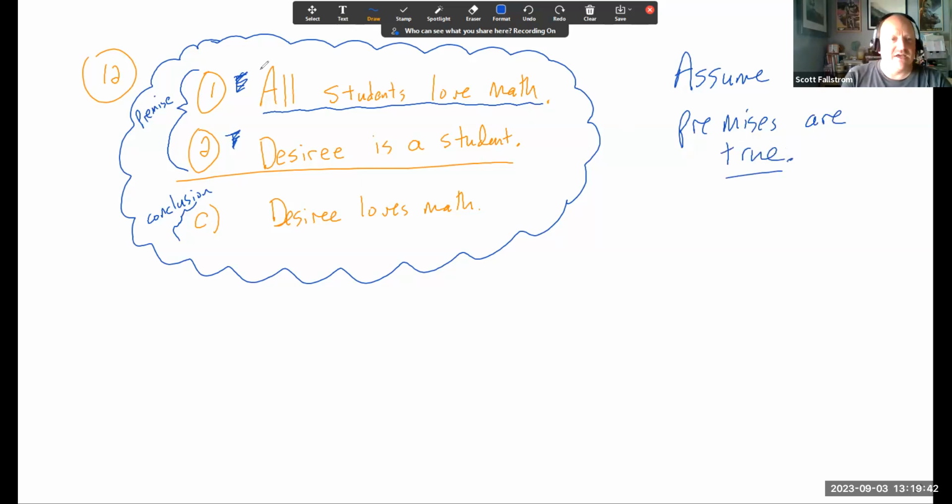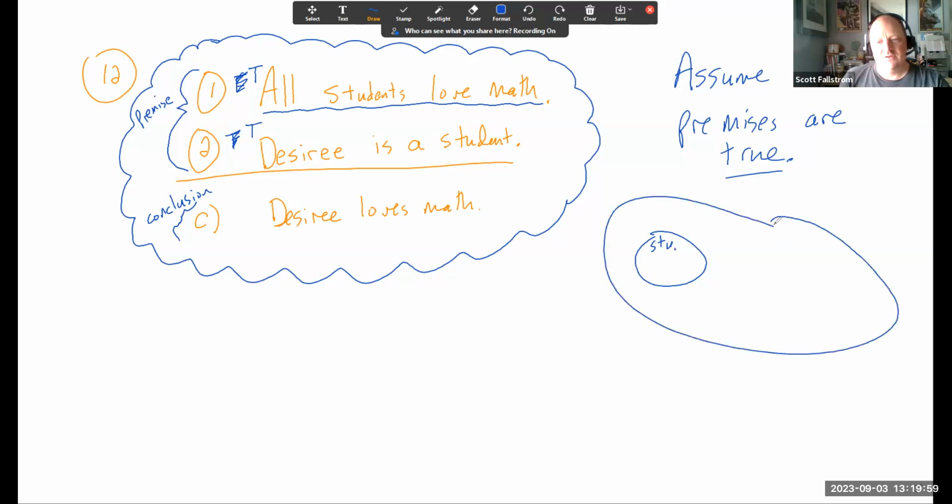So you go back and you say, okay, I'm going to assume the first statement is true, and I'm going to assume the second statement is true. And we would look at that statement and say, okay, all students love math. Okay, well, here's all the students, right? And here's everything that loves math, right? I'll put a heart there so it's clear. All students love math. Okay. Now, Desiree is a student. I know she's a student because the second one tells me it is, and I have to assume it's true. So here's Desiree.